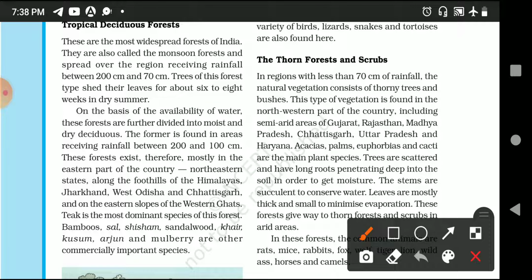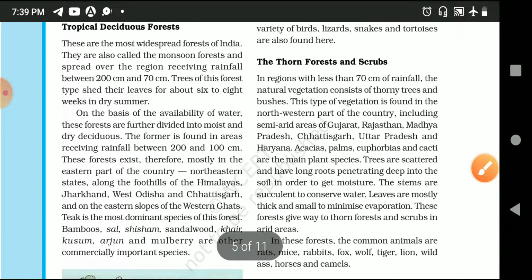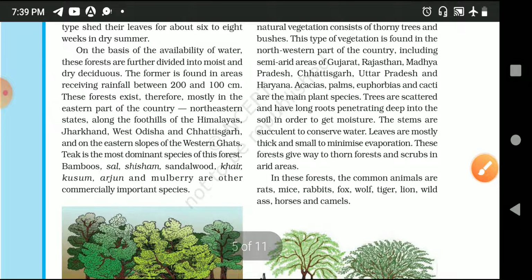Okay, next important thing is the trees which grow here are kikar, palm, cacti and euphorbias. The animals which survive here are rats, mice, rabbit, fox, wolf, wild ass and camel.